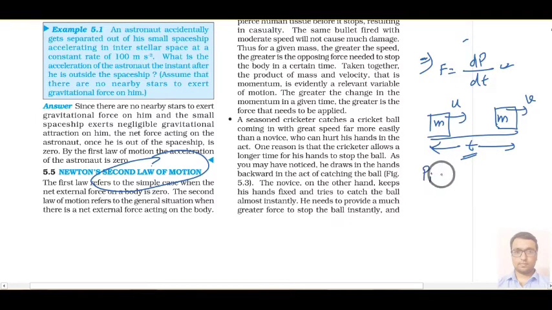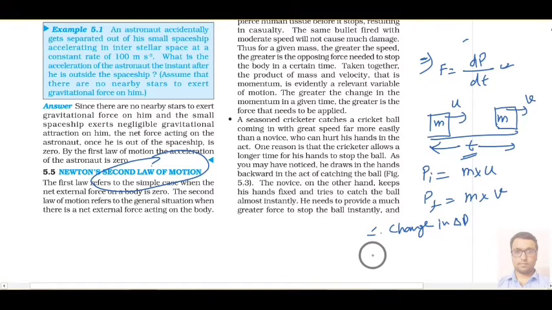If I ask you what is the initial momentum of the body, you will say mass into initial velocity. And what is the final momentum of the body? That will be mass into final velocity. If I ask you what is the change in momentum, delta P, you will say that delta P equals final momentum minus initial momentum.